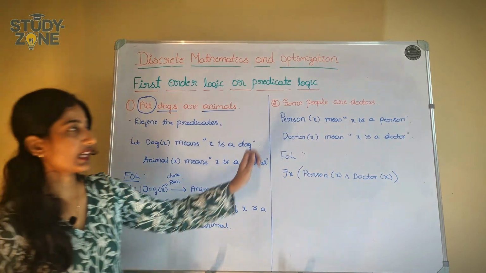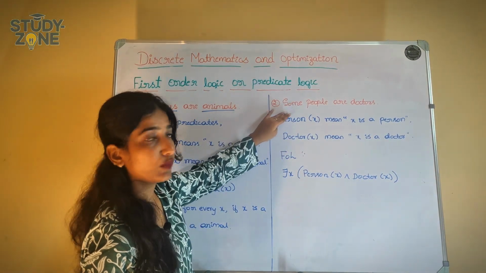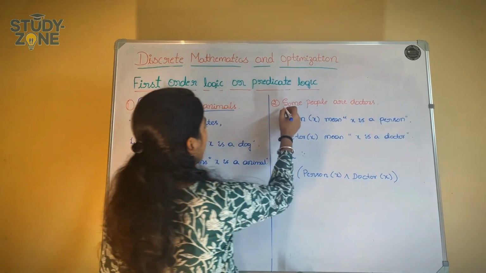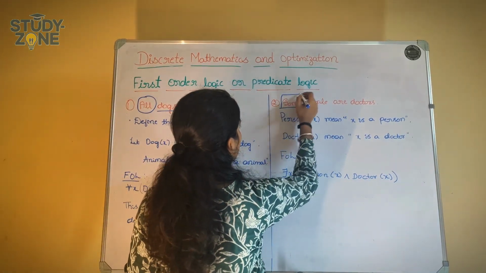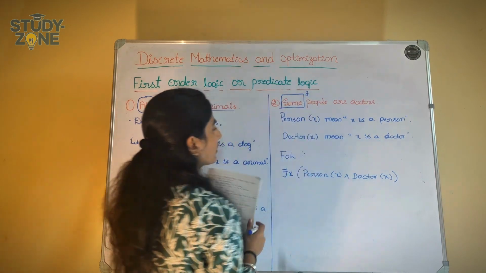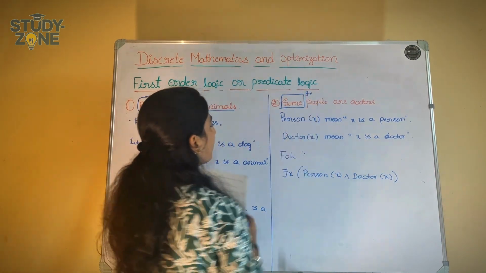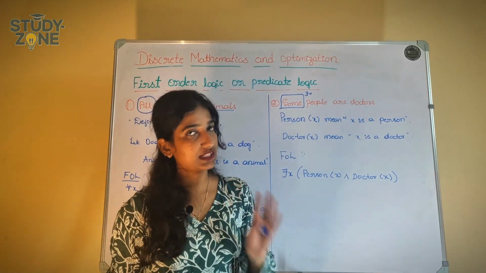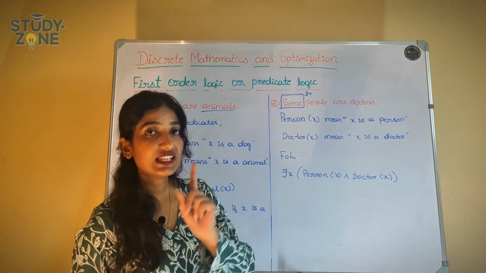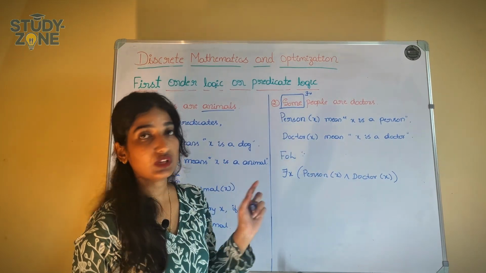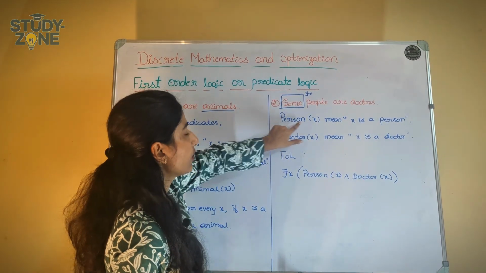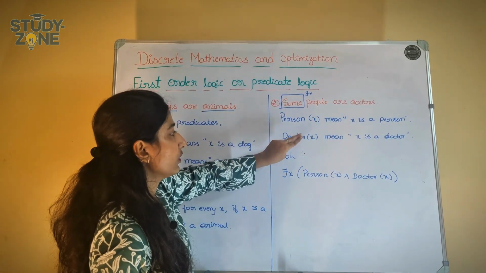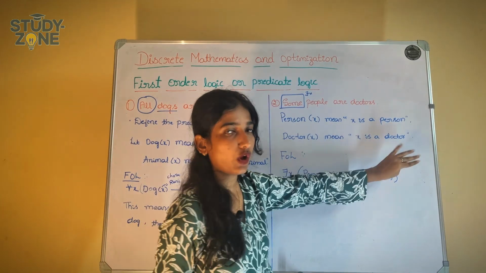So let's move to the second problem. In the second problem we have: some people are doctors. The thing we have to concentrate on is "some". Some means there exists, right? There exists x. So here there is "some". Let's take at least one person is a doctor, correct? At least one person is a doctor. We have to take that scenario. So person of x means x is a person, and doctor of x means x is a doctor.